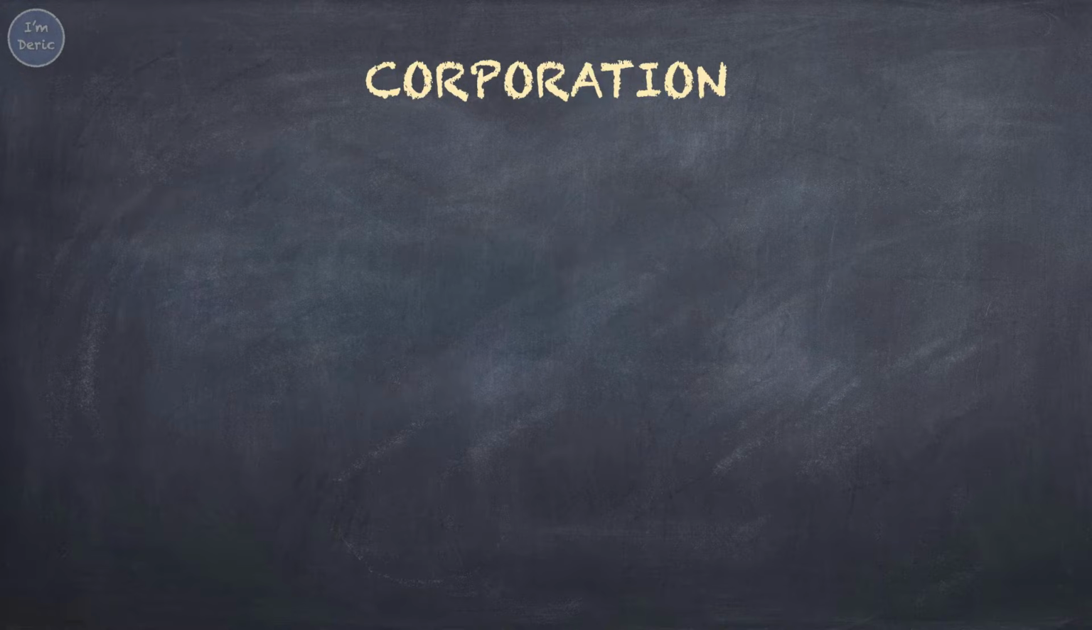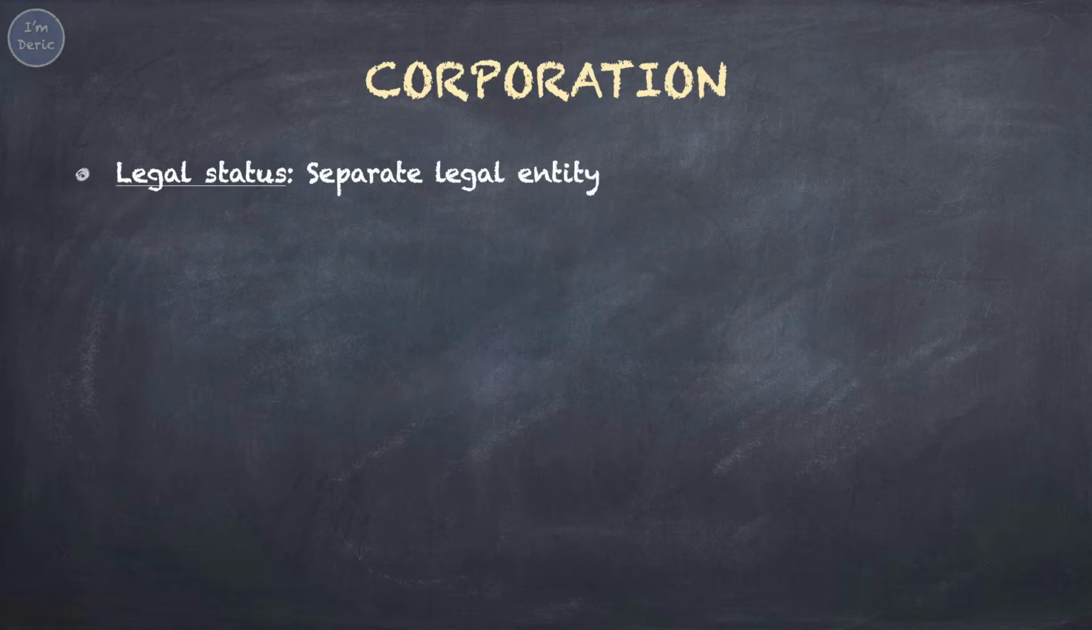Next, let's talk about corporation. About the legal status, corporation has a separate legal entity, which means the company and the owners are separated. If the company is in debt, the creditors can only sue the company, but not the owners. Shareholders are the owners of the corporation.